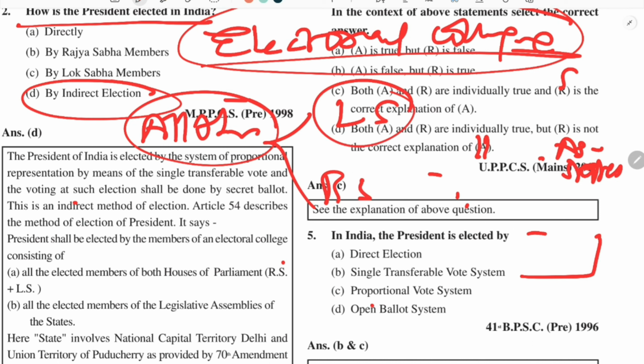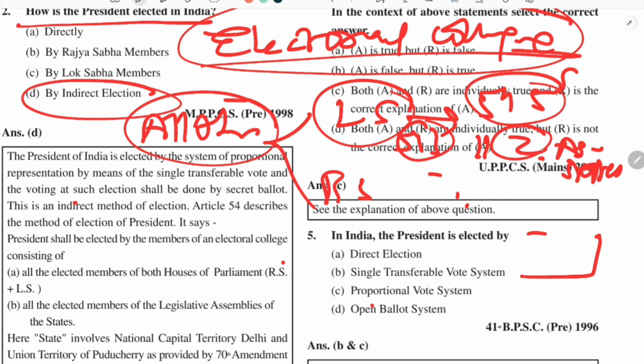As of now in Lok Sabha there are no nominated members, because earlier there was a quota for the Anglo-Indian community. There were a total of 545 members: 543 were elected and two were nominated from the Anglo-Indian community. But this quota has been scrapped in the 104th amendment in 2020.